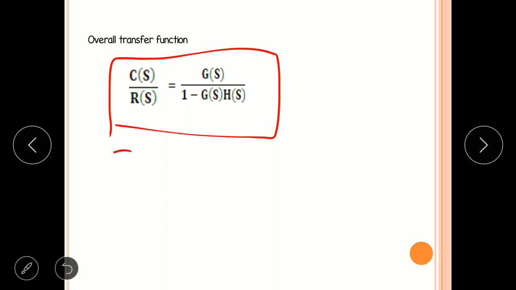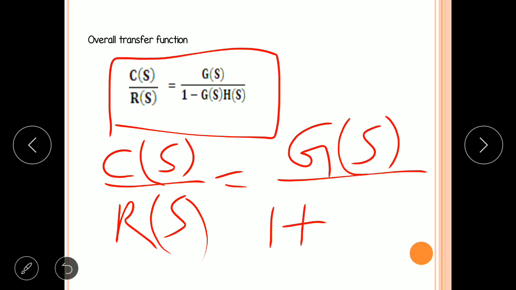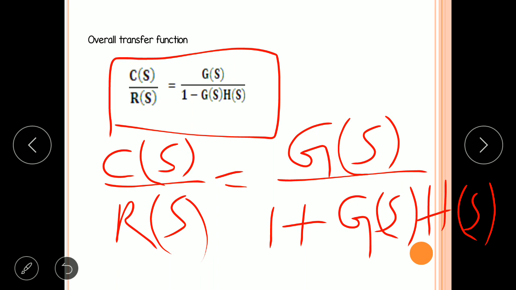So I'll write negative feedback system transfer function. Then you can observe a small difference here. G of S by, here 1 plus is there for negative feedback system, G of S into H of S. Don't confuse while representing this overall transfer function. For positive feedback, in denominator 1 minus G of S into H of S there. For negative feedback, you will have 1 plus G of S into H of S.